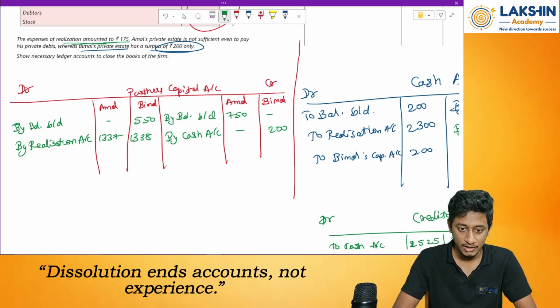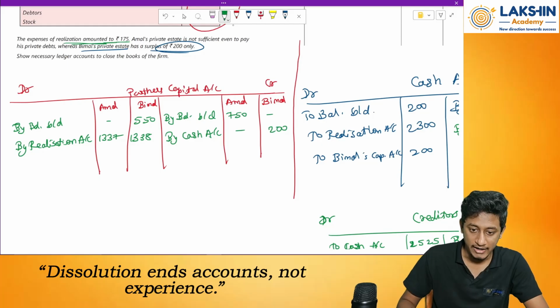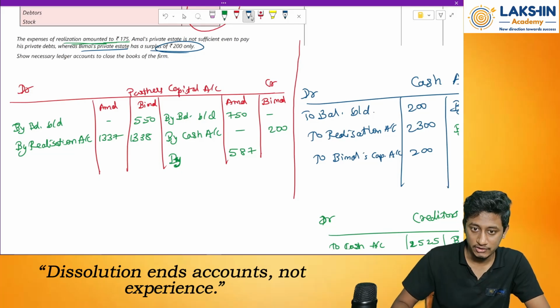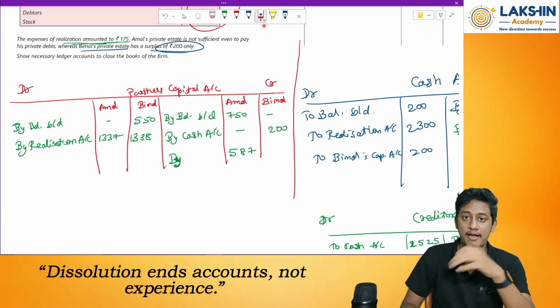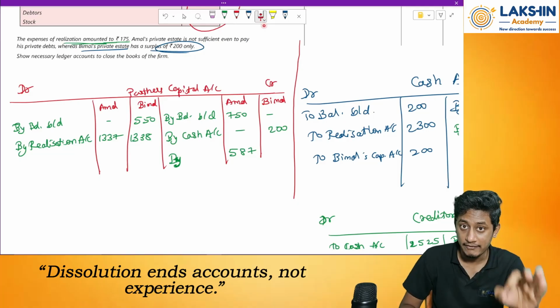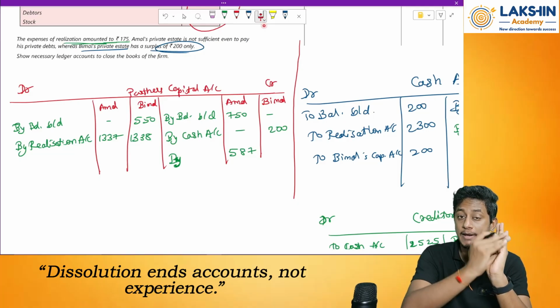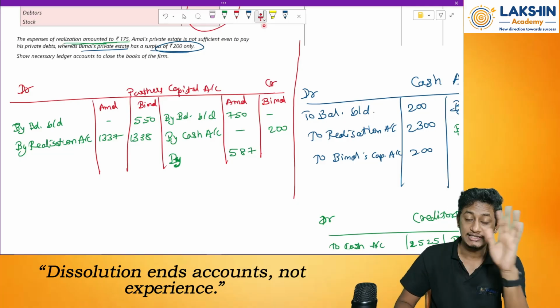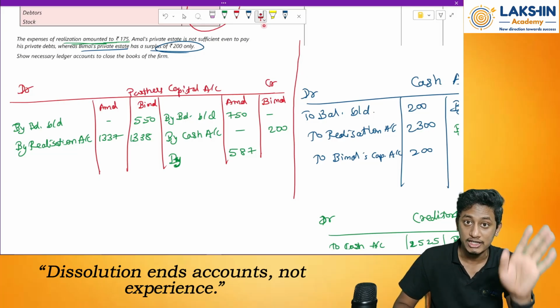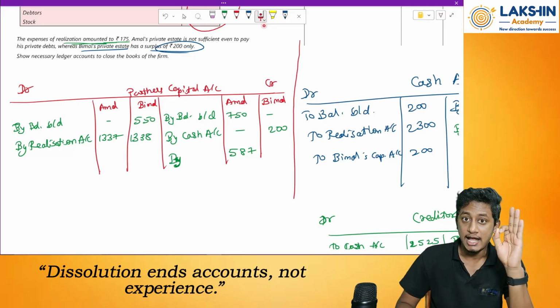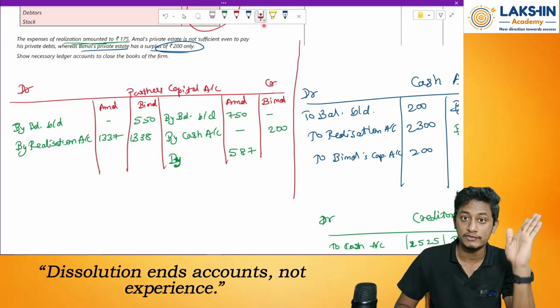Now try to balance both the accounts. Amal 750 minus 1337 equals 587 on the credit side. That means this is the deficiency in the capital. But see here, first of all, whatever realization loss you have, it cannot be made good over here. Why? Because there is no partner who is insolvent. See, when does the Garner and Murray rule apply? Whenever there is an insolvent partner and the remaining partners are solvent. The question does not talk about an insolvent partner. But the question says that there is not enough capital remaining to pay off the deficiency.